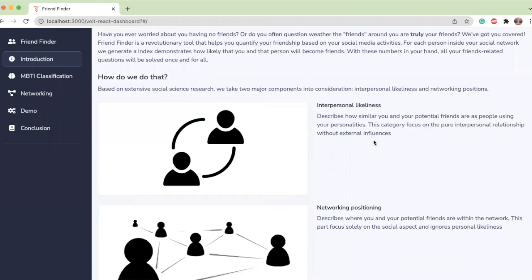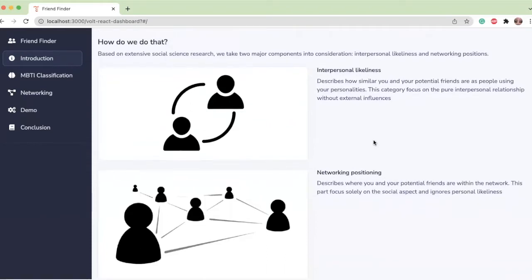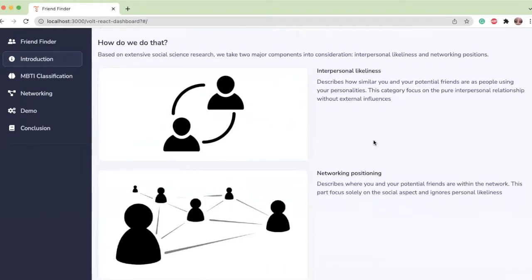Based on extensive social science research, we took two major components into consideration: the interpersonal likeliness and the networking positions. The interpersonal likeliness describes how similar you and your potential friends are as people, using the personalities from both of you. This category focuses purely on the interpersonal relationships without external influences. The networking position describes whether you and your potential friends are within the same network. This part focuses solely on the social aspects and ignores any personal likeliness.